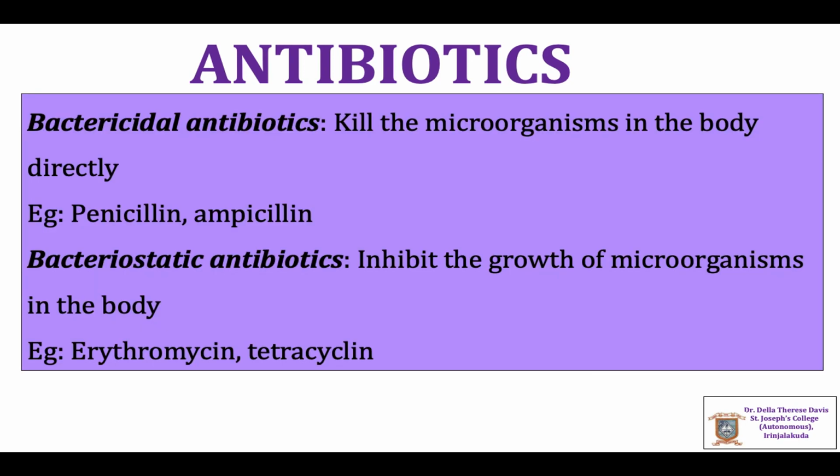Antibiotics can be classified into two categories: bactericidal antibiotics and bacteriostatic antibiotics. Bactericidal antibiotics can kill the microorganisms in the body directly. Example, penicillin, ampicillin, etc. Whereas bacteriostatic antibiotics inhibit the growth of microorganisms in the body. Examples include erythromycin, tetracycline, etc.